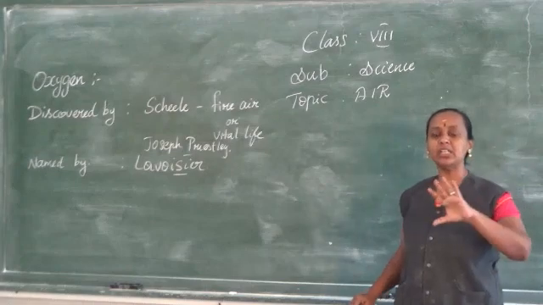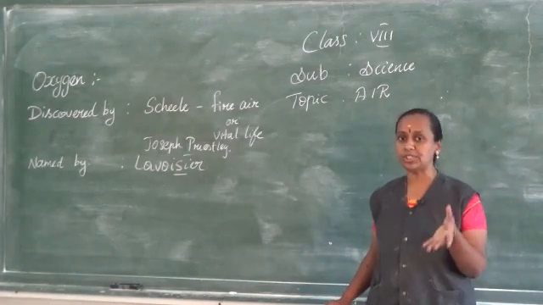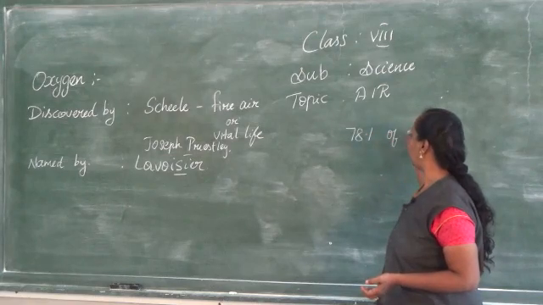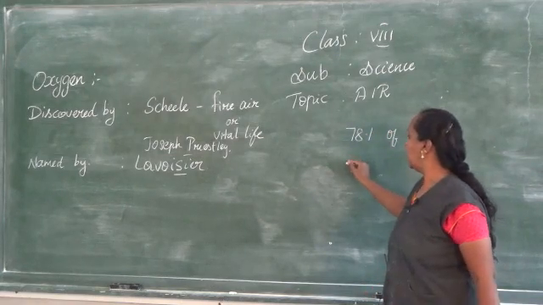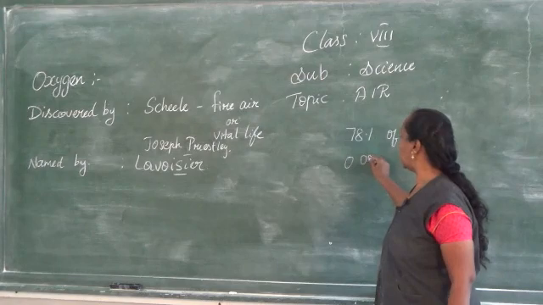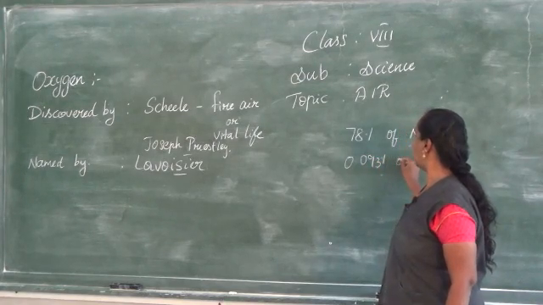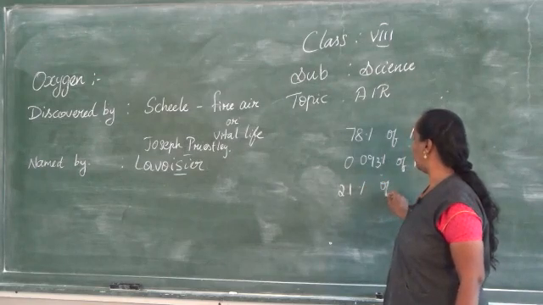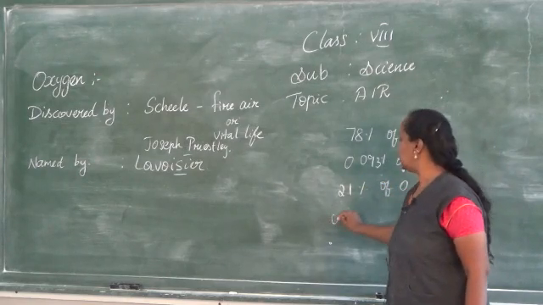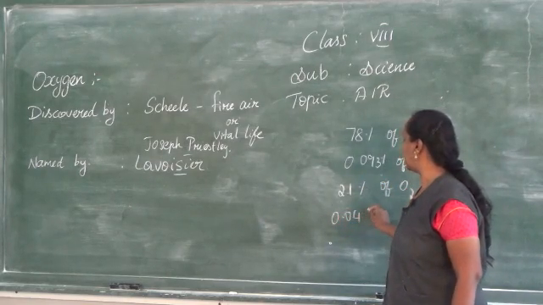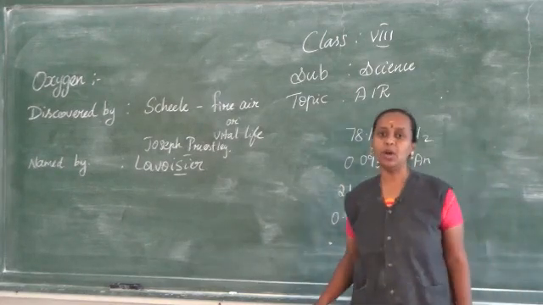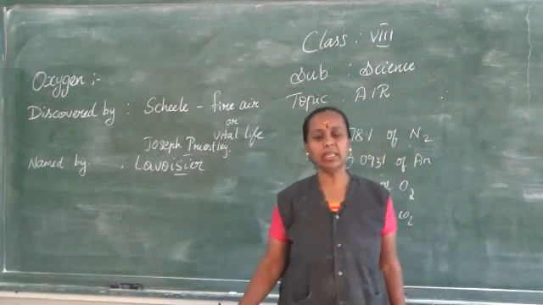So we have studied the components of air. What is the composition of air? We have 78% of nitrogen, then 0.093% of argon, 21% of oxygen, 0.04% of carbon dioxide, and some amount of other gases also present in the air.